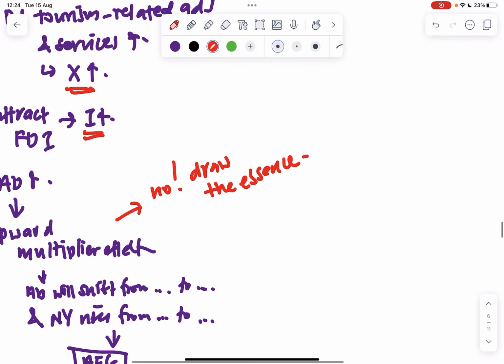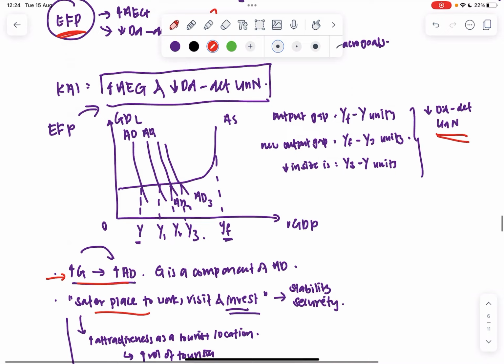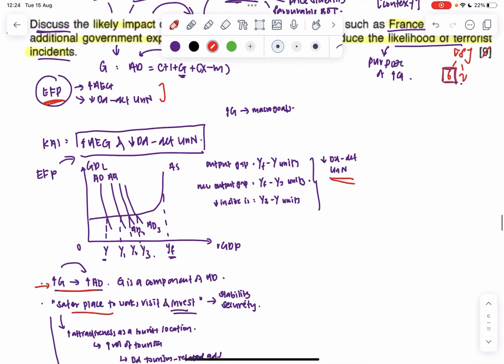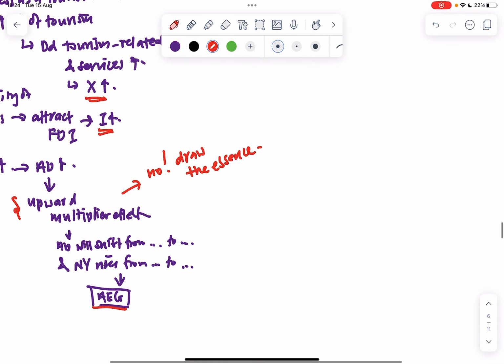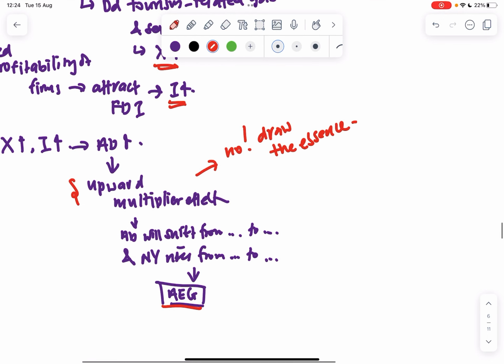Whether or not we need to explain the multiplier effect in full and in a few cycles really depends on the question. If the question is, explain how a rise in government expenditure can lead to a multiplied rise in national income, you see very clearly that the only thing we are talking about is a multiplied rise in national income.